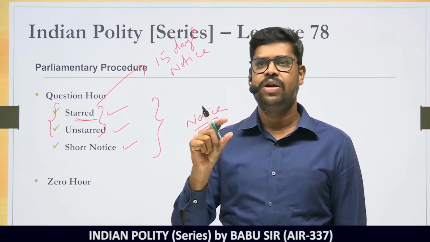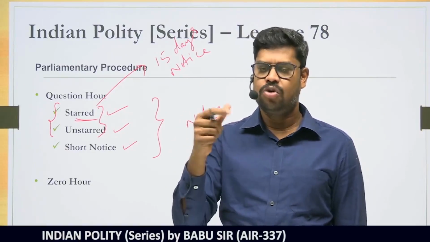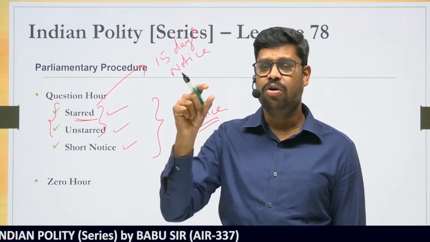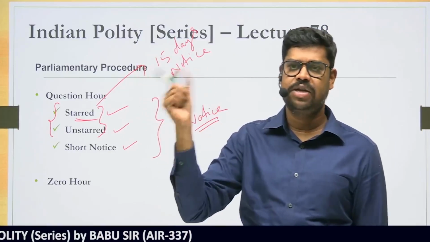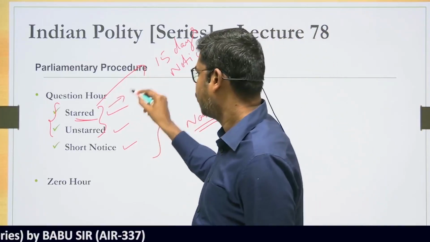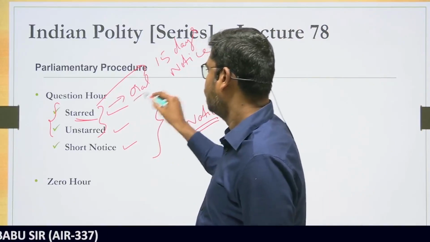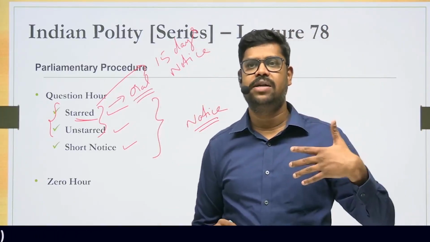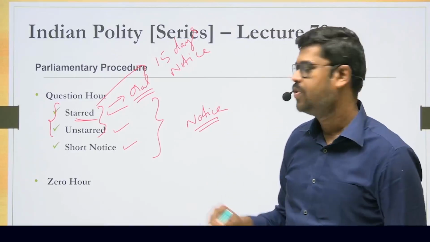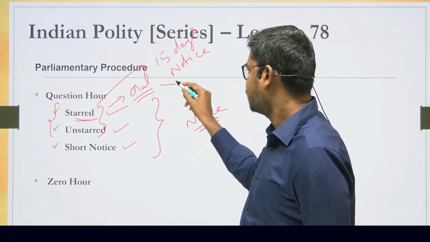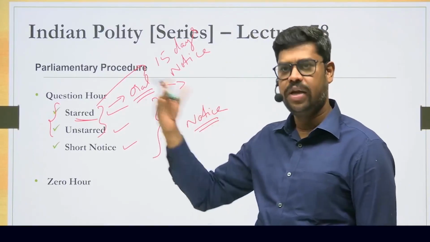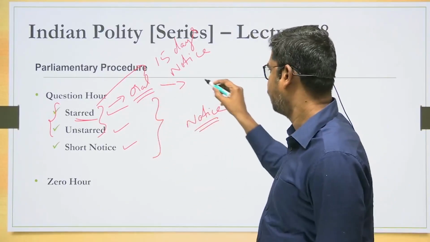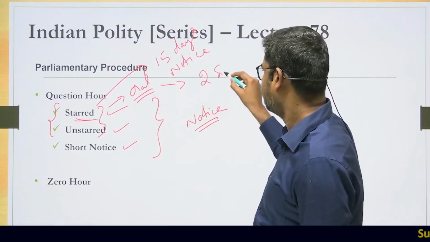So when a question is a starred question, it is not only denoted by an asterisk symbol, it also means that the concerned minister has to give an oral answer. While the question is put in front of the minister in written form, he has to give the answer in oral form. When the minister gives an oral answer on any given day, as fixed by the presiding officer, two supplementary questions can follow.